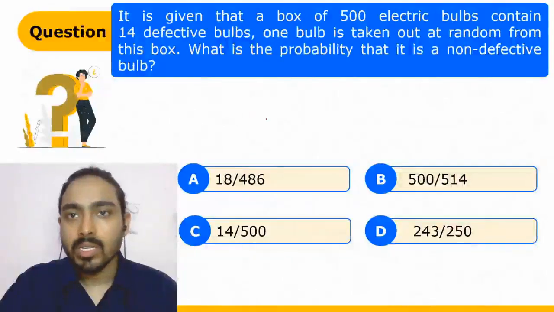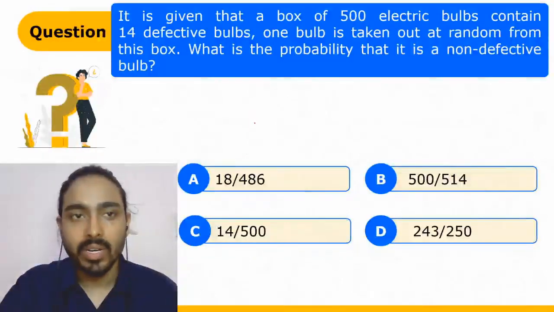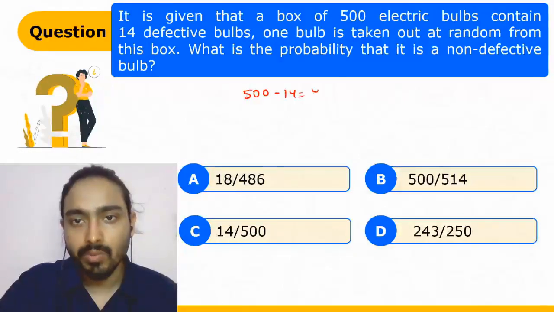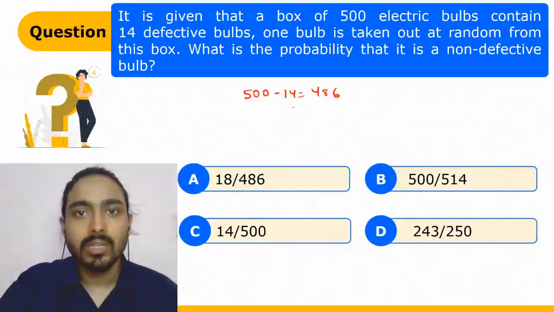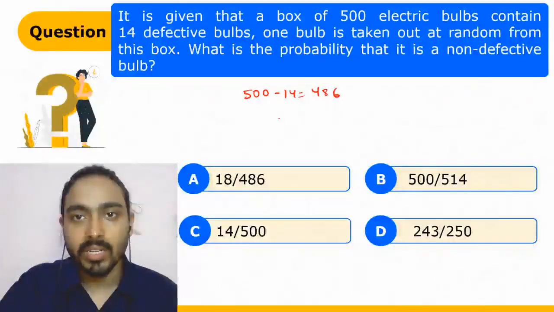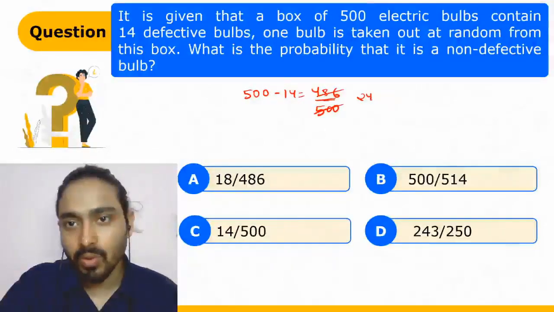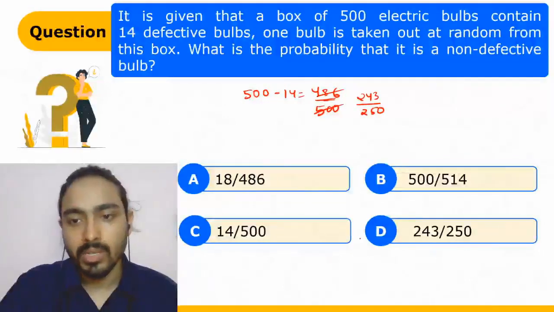In the given box, 500 electric bulbs contain 14 defective bulbs. So 500 minus 14 is 486. You have to randomly select a bulb. What is the probability of a non-defective bulb? So 486 non-defective bulbs out of 500. So that will be the probability. If you solve this, you'll get 243 upon 250. D is the right answer.